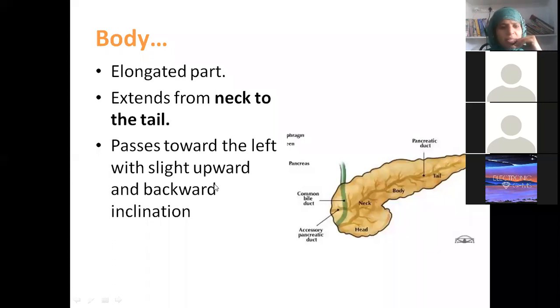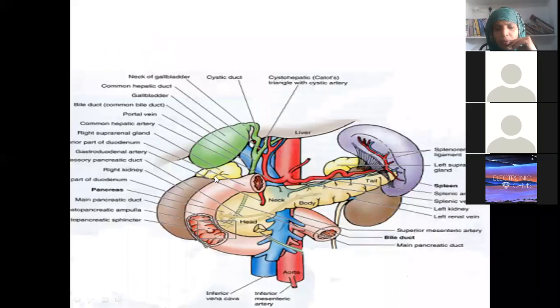I hope you are seeing the slide of the body. Yes, ma'am. Can you see the next slide now? Yes, ma'am. What are you seeing? Diagram. You are seeing the C-fold of the duodenum and pancreas, and you are trying to see various relations.